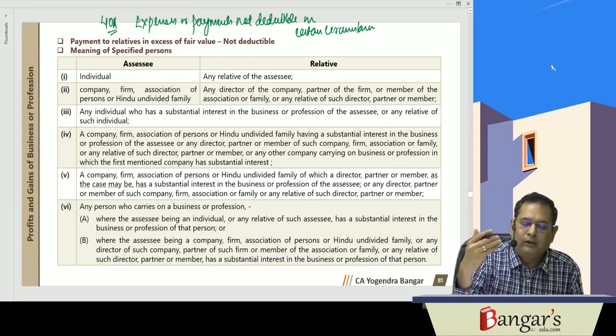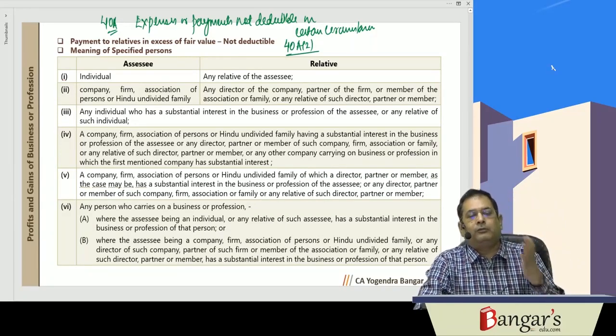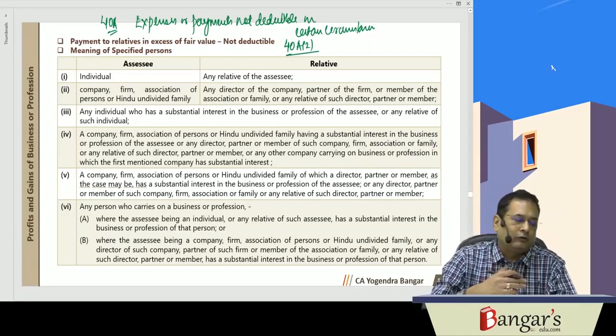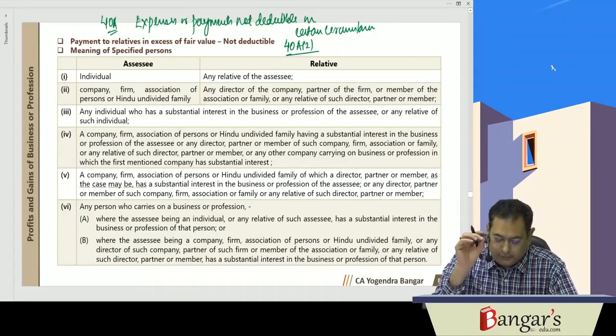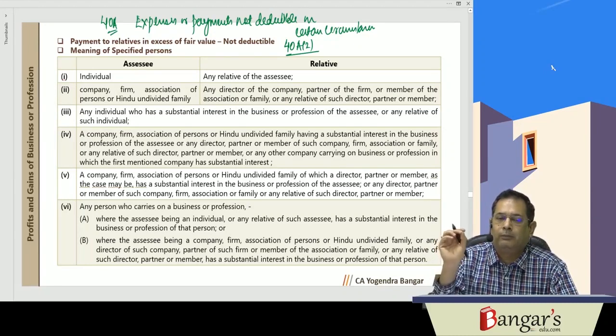Section 40A(2) is stating that in case any payment is made to relatives, these are specified persons, and the same is excessive or unreasonable having regard to the fair market value of goods or services, then such excessive or unreasonable payment will be disallowed.